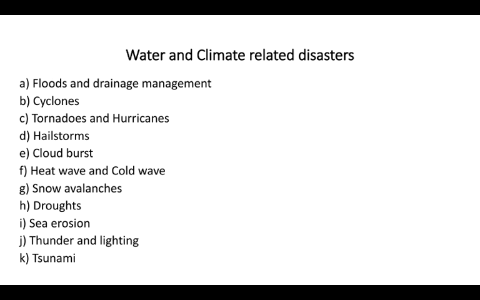So we can just list the water and climate related disasters as flood and drainage management, cyclones, tornadoes and hurricanes, hailstorms, cloud burst, heat wave and cold wave, snow avalanches, droughts, sea erosion, thunder and lightning, tsunami. So almost all terms, they are very familiar.